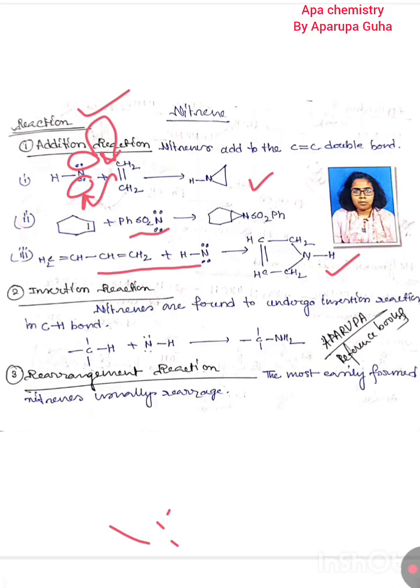So that's why it is also an application that 19 can produce a ring compound which has nitrogen. आपका नाइट्रोजन वाला एक रिंग भी प्रोड्यूस कर सकता है 19. ये बहुत बड़ा एक एप्लीकेशन है. ठीक है. नेक्स्ट वन, इंसर्शन रिएक्शन. 19 can be inserted. How? This hydrogen can be attached with nitrogen and nitrogen can be inserted in between the carbon hydrogen bond. Okay, कार्बन हाइड्रोजन बॉन्ड के बीच में नाइट्रोजन आ जाता है. ठीक है, इसको हम बोलते हैं इंसर्शन.